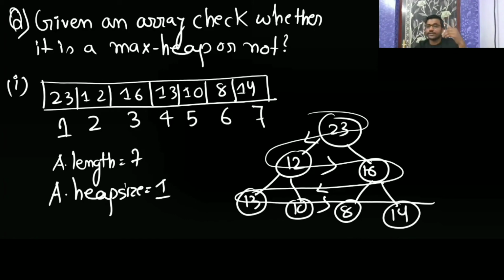Always traverse the tree top to down, left to right, because you know that a heap has first the left child, then the right child. So even if you see that the left child is not following the heap property, you will stop there and say that it is not a max heap. Then the number of elements you have scanned before that is the number of elements following the heap property. So heap size is going to be 1. You are not going to consider this.